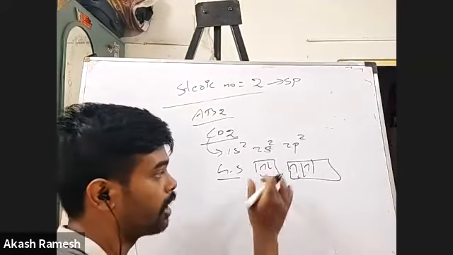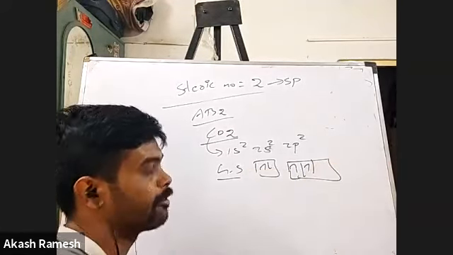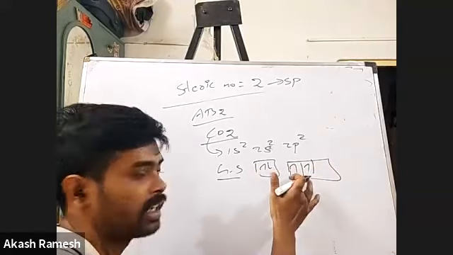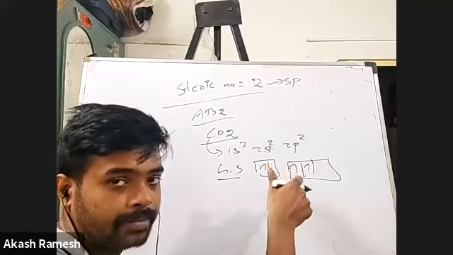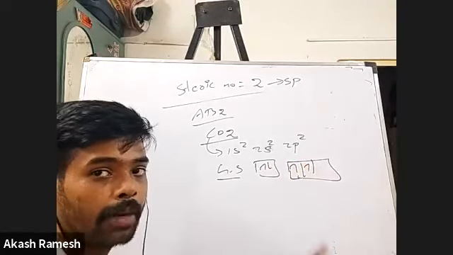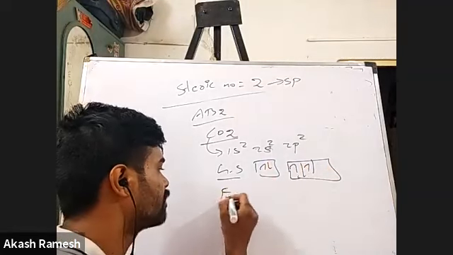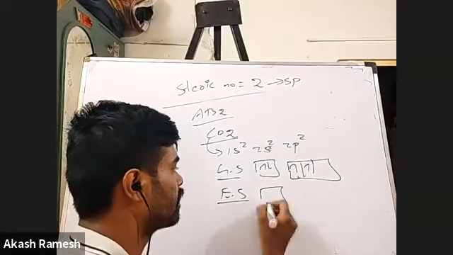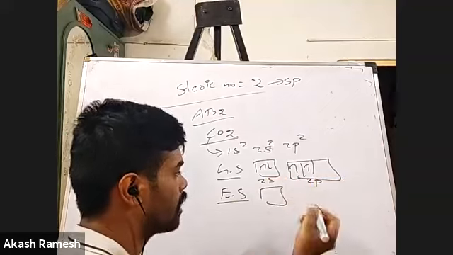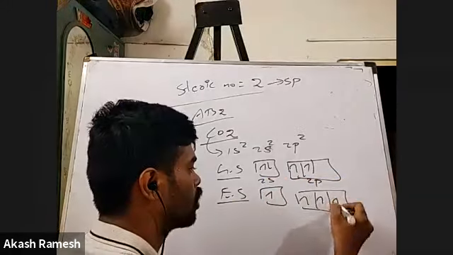I should shift the paired electron in s to the empty orbital of p. Obviously, I cannot shift it to the next orbital because electrons are already there. So wherever the orbital is empty, to that orbital I will shift the electron. So in the excited state, this is my 2s with 1 electron, and this is my 2p with 3 electrons.